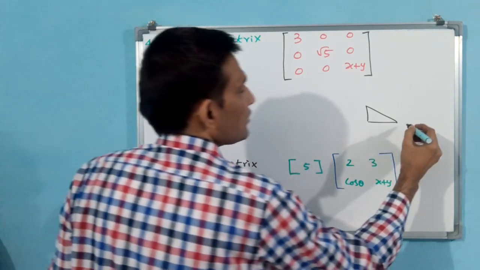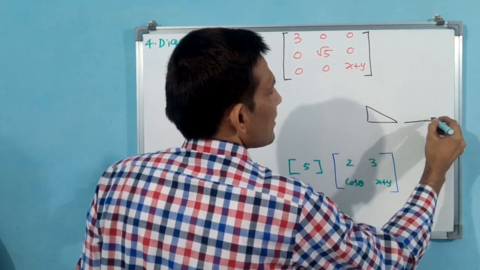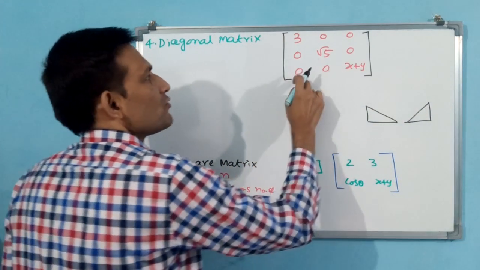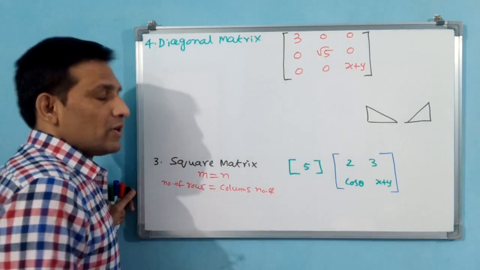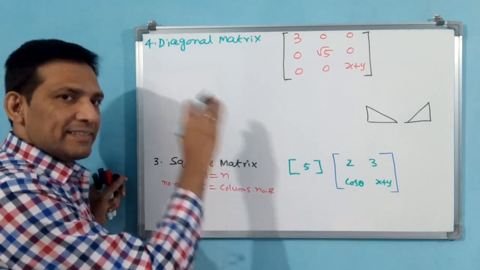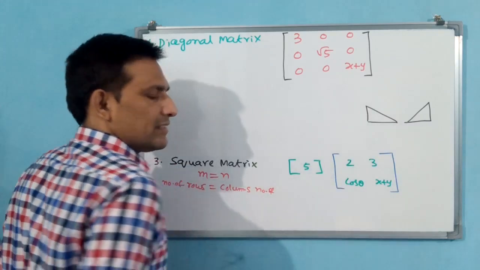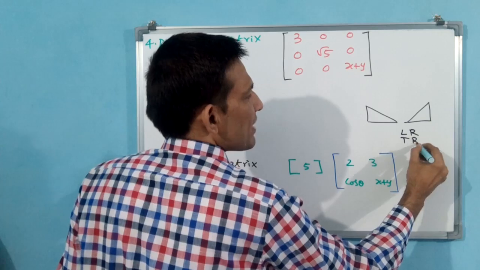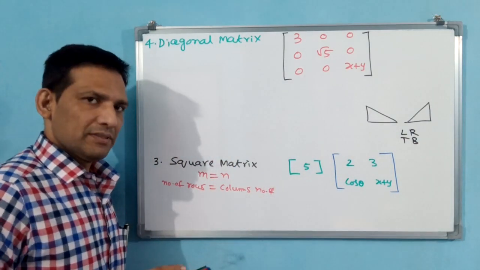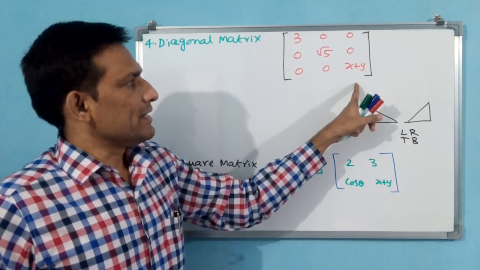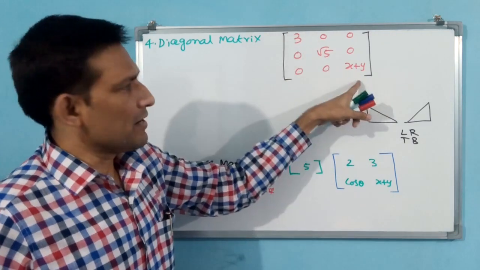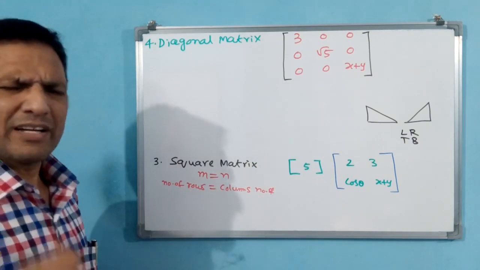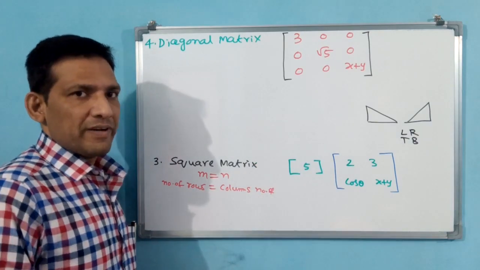Now for matrices, you take this as the diagonal: left to right, top to bottom. LRTB. That is the diagonal, for matrices I am talking about. For trigonometry and others, that rule may be different.